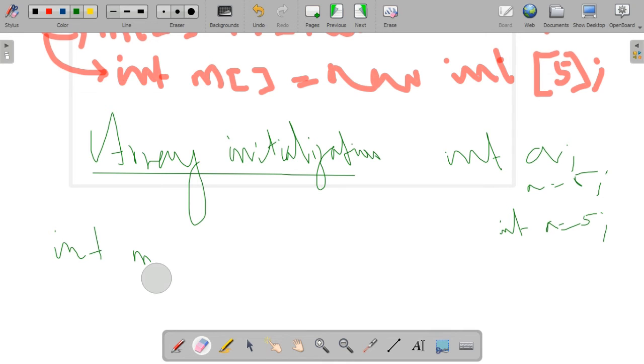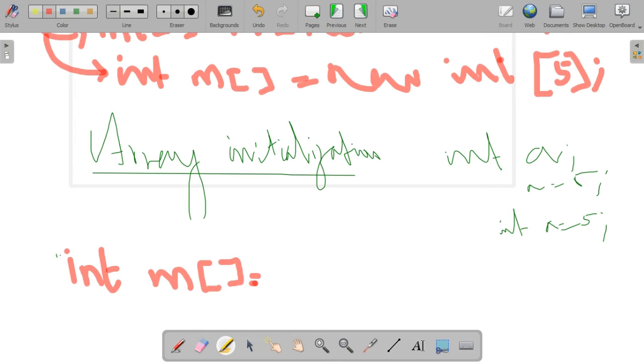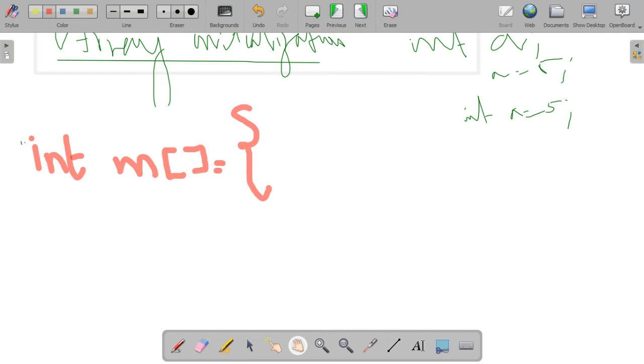Here, M is the array name, so int M[] equals, and the values should be enclosed within curly braces. While initializing an array we write these curly braces and give 5 elements.